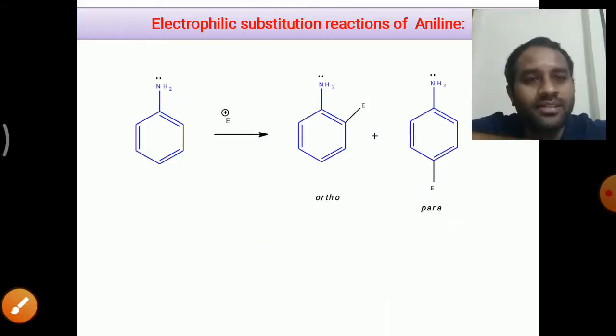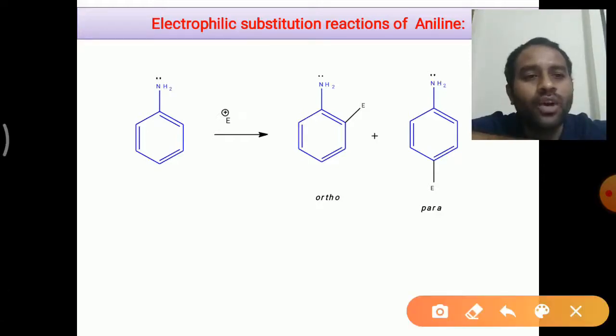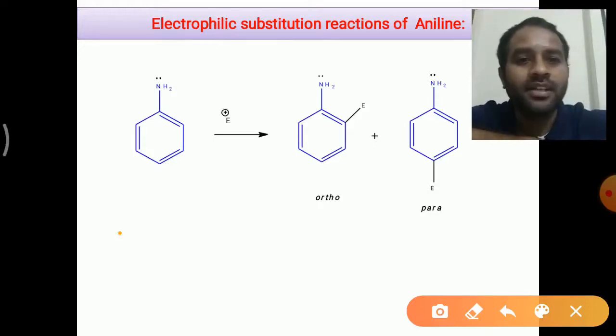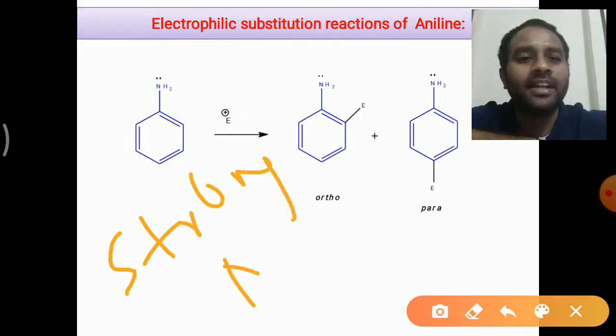Now you have to understand the point. Since our NH2 group is an ortho para directing group, its electronic effects are more at ortho and para positions. Therefore, the electrophile will come and attack the ortho and para positions in the aniline. The second important point regarding this aniline is that this is a powerful, strong ring activating group, right?